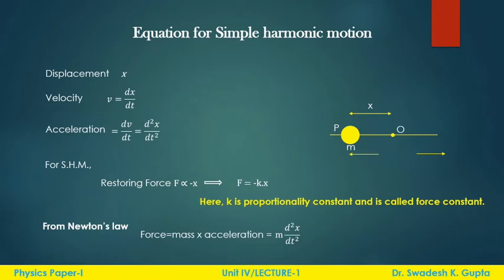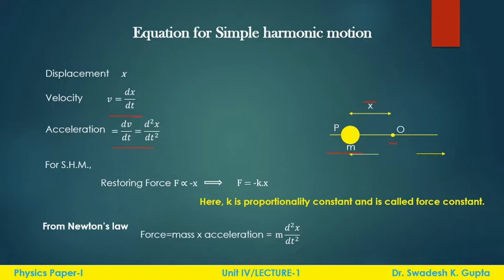Now coming to the equation for simple harmonic motion. Let there be a particle and it has mass m. Then if it is moving around a point O within a fixed interval and it has a displacement x, then the velocity of this particle can be written as v equal to dx by dt, and the acceleration will be dv by dt, and so it will be d2x by dt square.